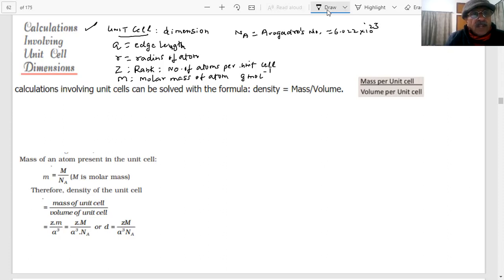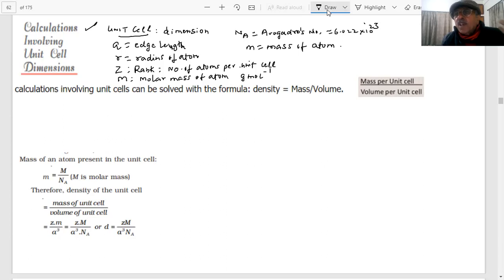If m is the mass of each atom, m is the mass of the atom. So these are the dimensions of a unit cell, students. When a unit cell is made, it will have these parameters: length, radius, how many atoms per unit cell, and the molar mass of the atom.